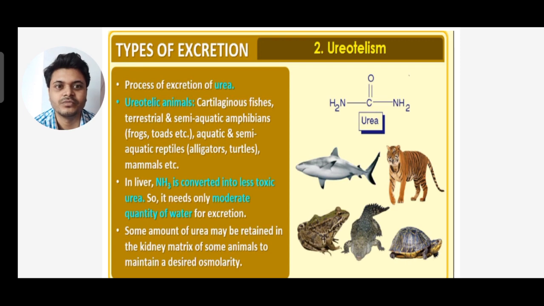Some amount of urea may be retained in the kidney matrix of some animals to maintain a desired osmolarity. The urea structure is NH2CONH2. We human beings also excrete urea.